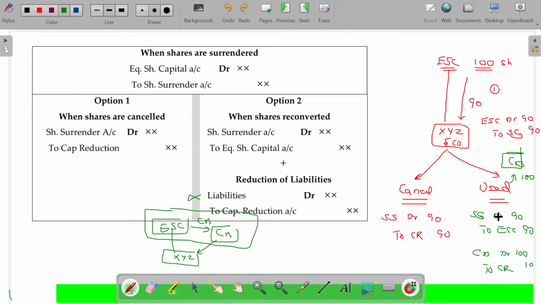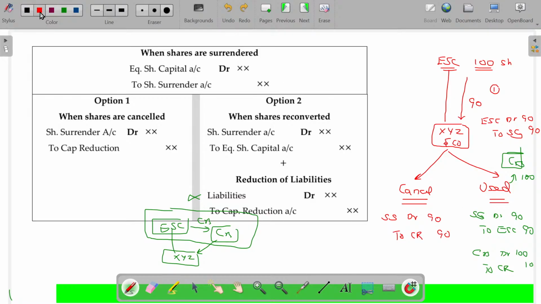Share surrender, one entry is there. Where equity share capital is cancelled, it is debited, and a new account comes, share surrender. Thereafter, I need not consider those shares at all. We just tear off and cancel the share, then it's my gain immediately: share surrender to capital reduction. Rather than that, if it is given to somebody else, it's none of my business. That share goes directly to them. So the entry again is equity share capital credit, share surrender account debit. Because of this transaction, if the creditors or debenture holders, whoever it may be, waive some debt, then it's my gain, and it goes to capital reduction.